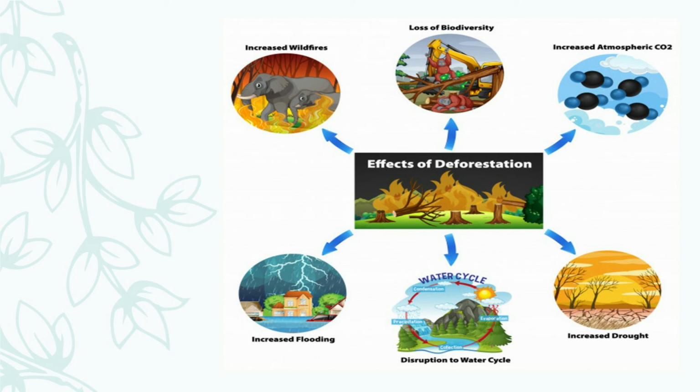Students, it also disrupts our water cycle. Trees play a key role in the process of condensation and precipitation. Moreover, trees transport large quantities of water into the atmosphere by the transpiration process. Without trees, there is no transpiration, less water vapor, and no proper condensation of the water vapor takes place.